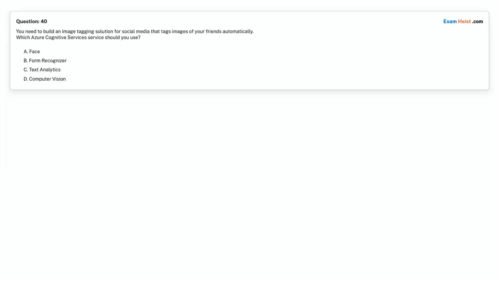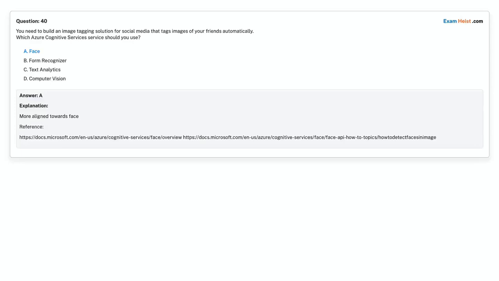Question 40. You need to build an image tagging solution for social media that tags images of your friends automatically. Which Azure Cognitive Services service should you use? Option A. Face. Option B. Form Recognizer. Option C. Text Analytics. Option D. Computer Vision. Choose the correct answer. Correct answer is option A. Face.